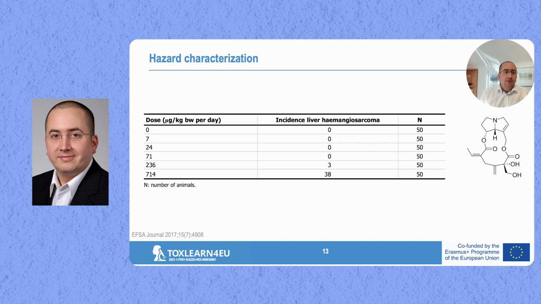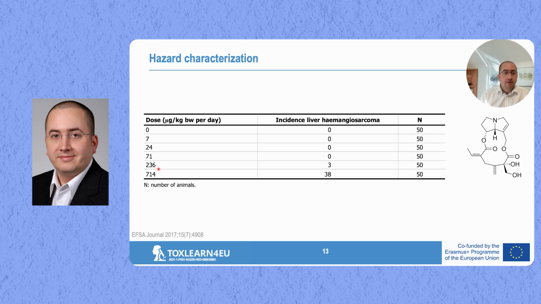And what you see here is the carcinogenicity data of riddelliine. This is an animal study where animals were dosed with different doses, lifelong exposure, and what you can clearly see is that, apart from the negative control, there are 3 doses where no incidence increase is observed.